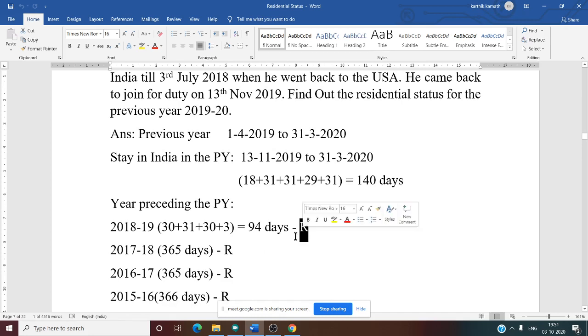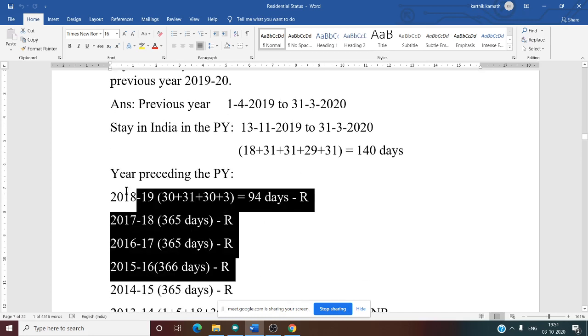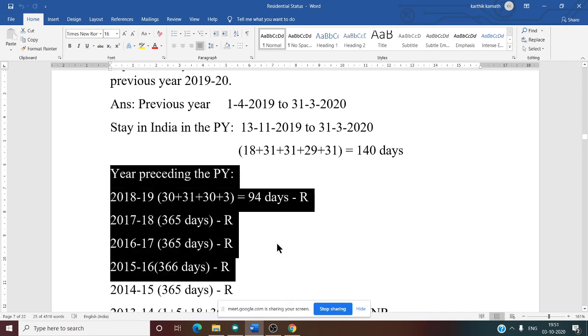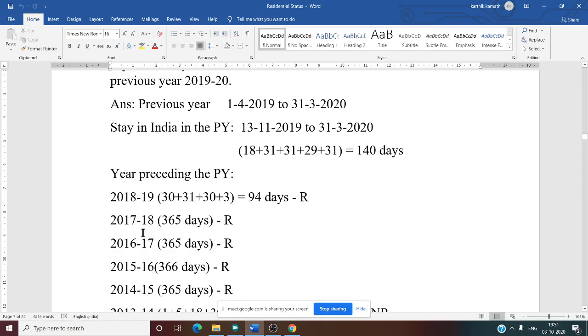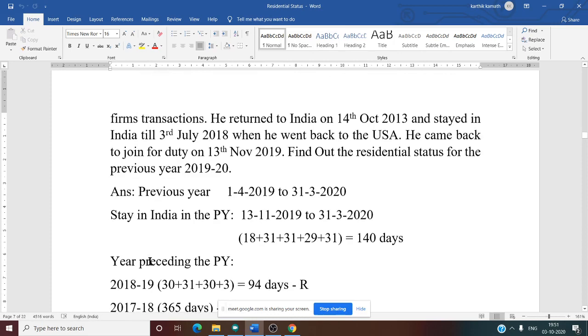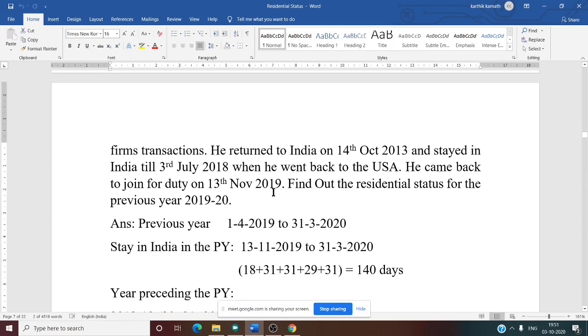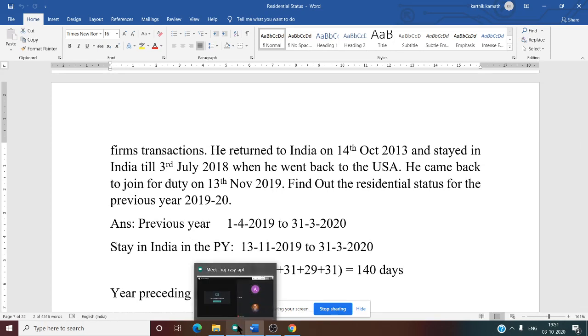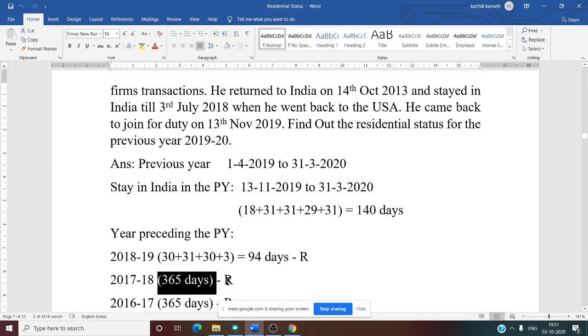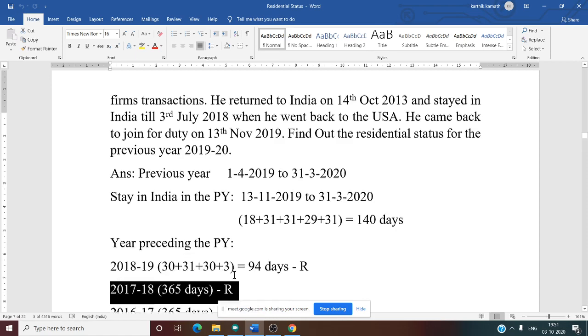Why have we written R? Because he satisfied the second basic condition, 60 plus 365 days. So second year, 17-18. Now you see 17-18. Why have we written 365 days? Can you tell me? Year 17-18. Why have we written 365 days?